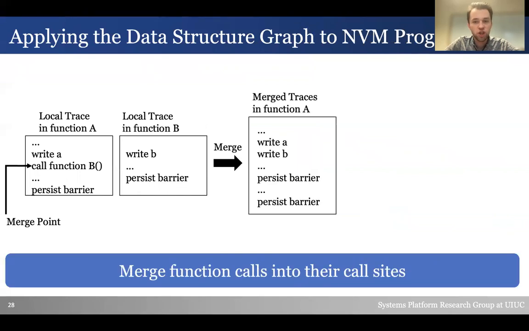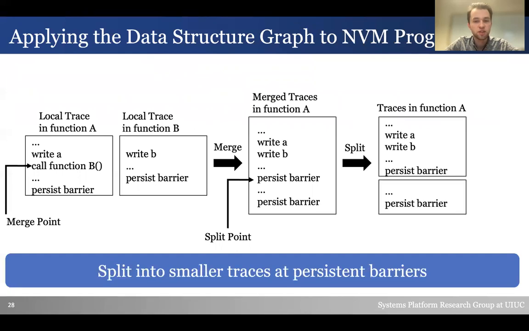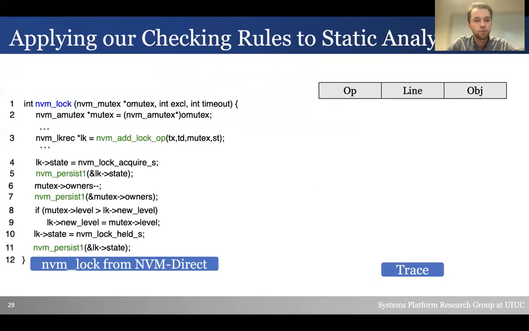Since our checking rules check around flushes and fences for writes, the most natural point to split this trace is at each persist barrier. We then split the trace into smaller traces at these split points, where the rules can be applied independently to each trace and checked. Note that the trace only contains persistent operations as dictated by the data structure graph.